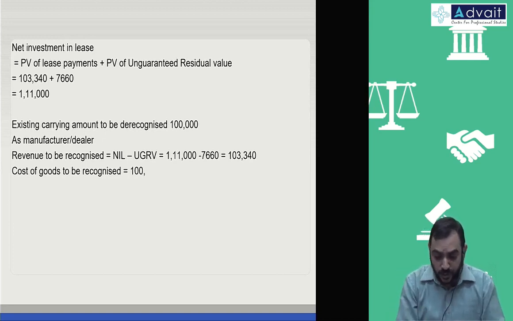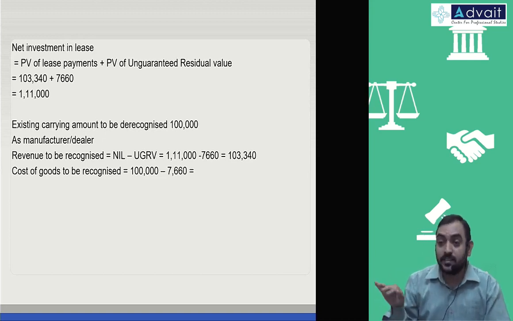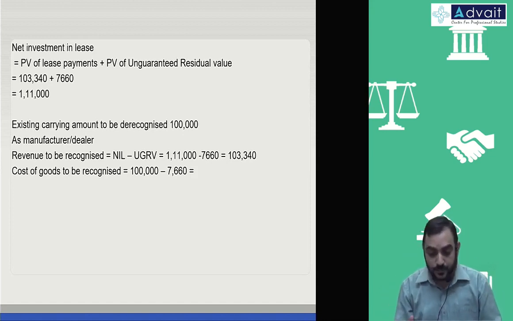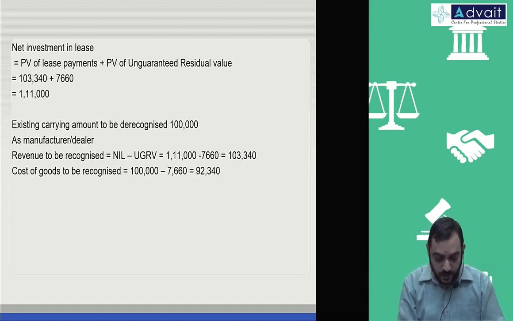Therefore, it will be the book value of 1 lakh minus 7,660. That unguaranteed portion is eliminated. Revenue is not including it, cost is also not including it. That is 92,340.